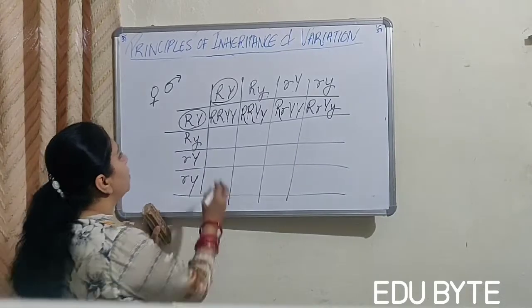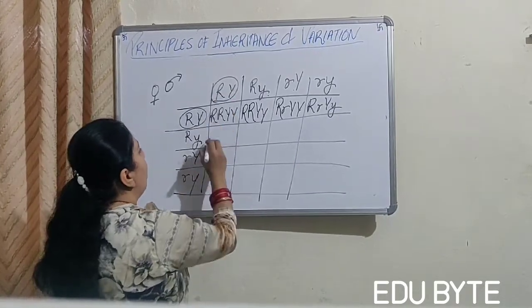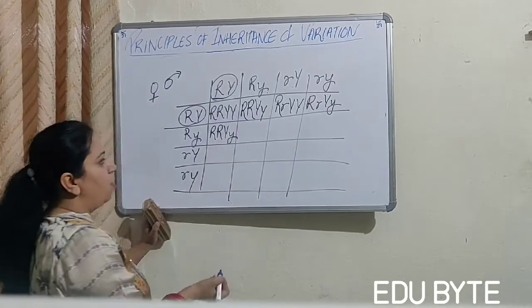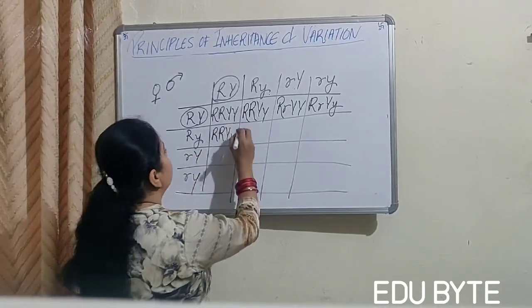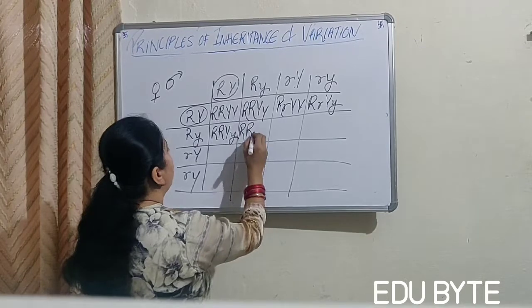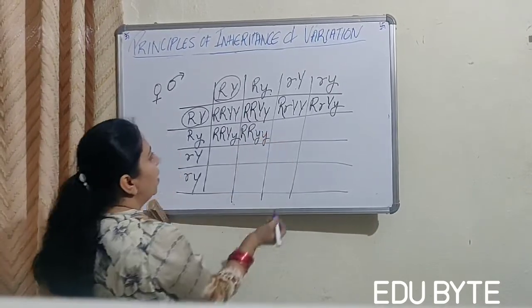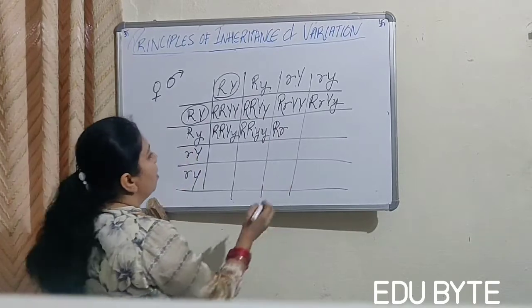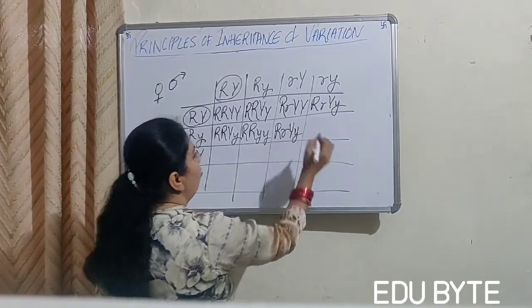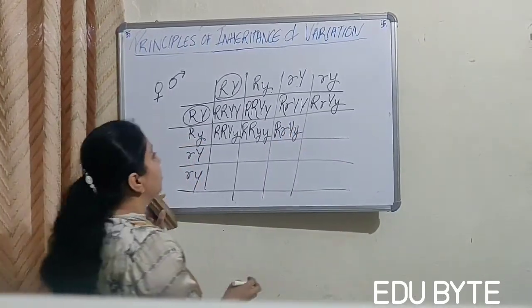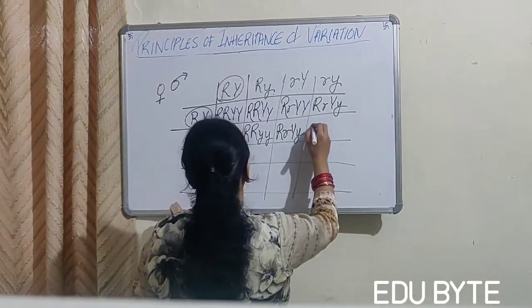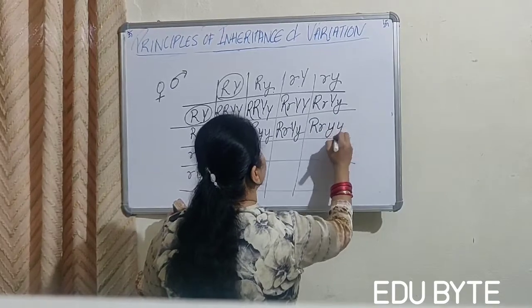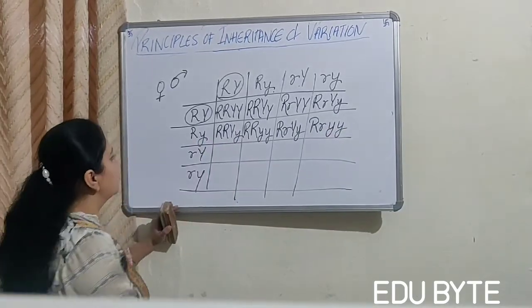Right, now in the next one, this and this will fuse and it will form this. In this case, both are capital R and both are small y. In the next case, capital R, small r, capital Y, small y, right? Then, in the next one, capital R, small r, and both are small y, right?